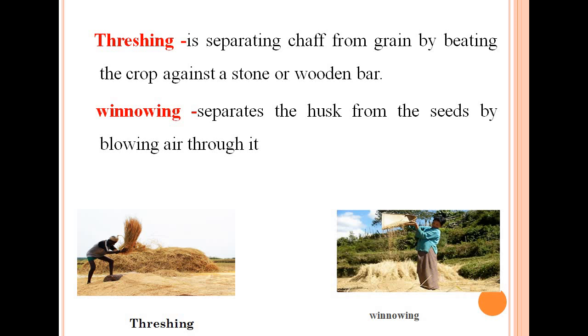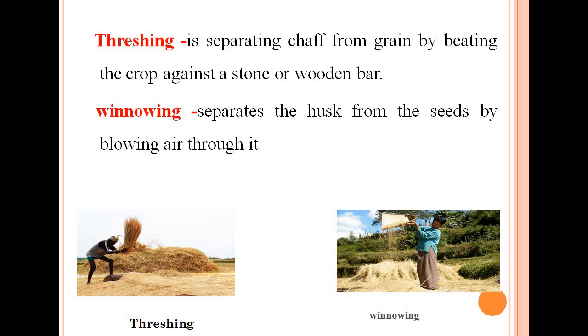The machine called a combine harvester can be used for harvesting and threshing. So these three processes, harvesting, threshing and winnowing, can be done manually or by using machines. For example, a harvester can be used for harvesting, a thresher for threshing, and winnowing machines for winnowing.